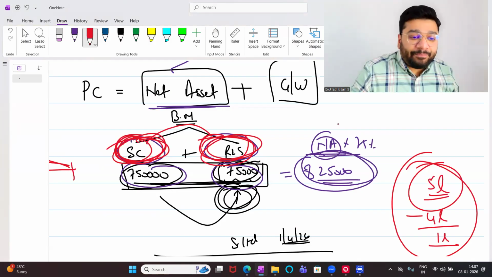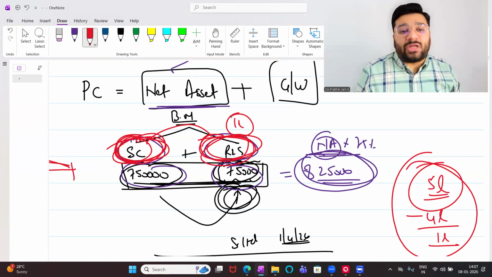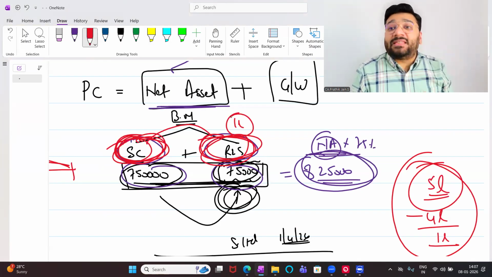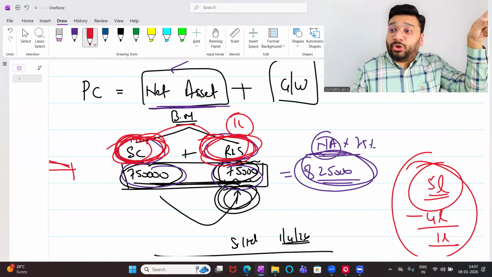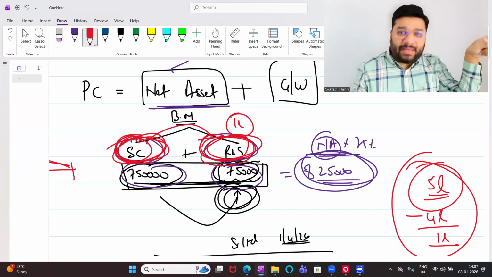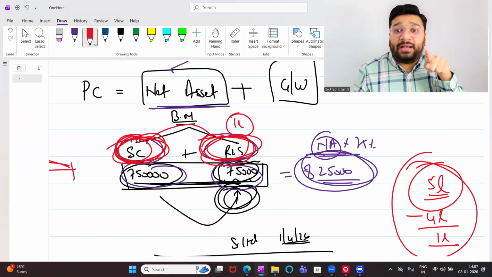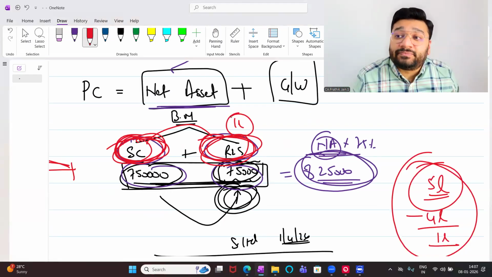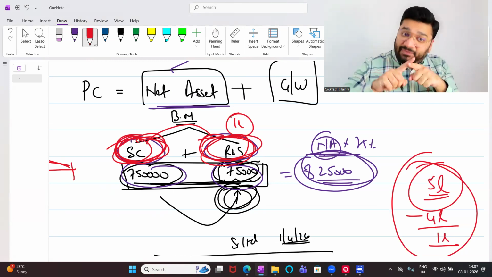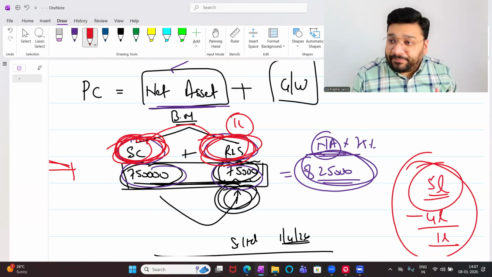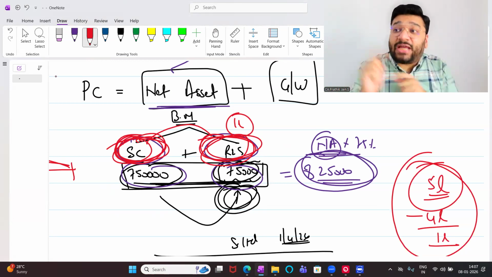Now please tell me one thing. Opening reserve and surplus was how much? 1 lakh. This 1 lakh is the profit belonging to old shareholders, which is earned in the olden period. This 1 lakh profit, 75,000 goes to whom? 75 will go to X and 25 will go to Y. Now here, who is selling the shares to whom?